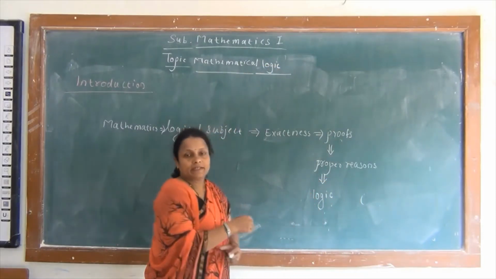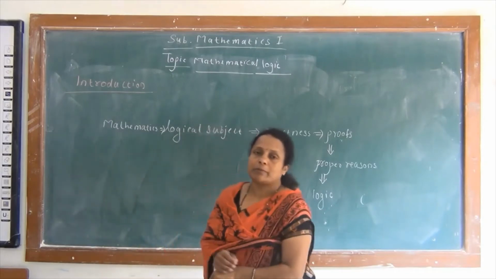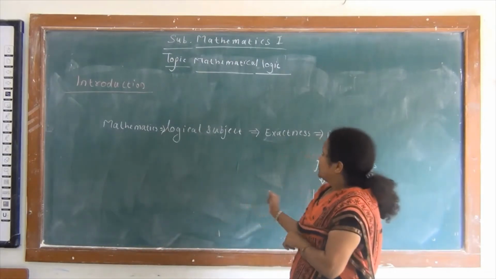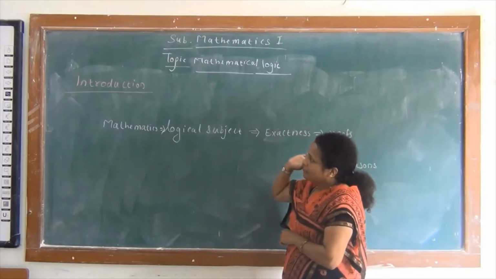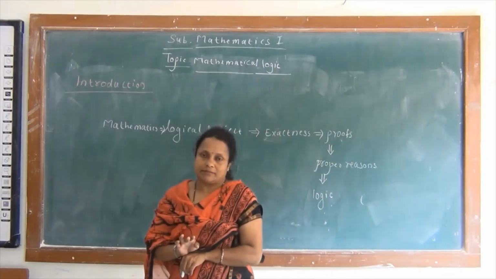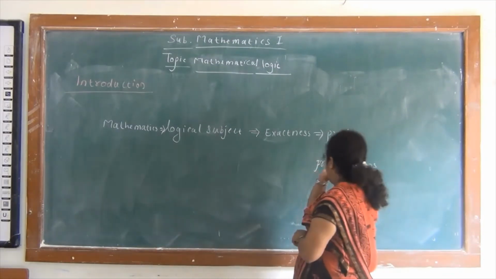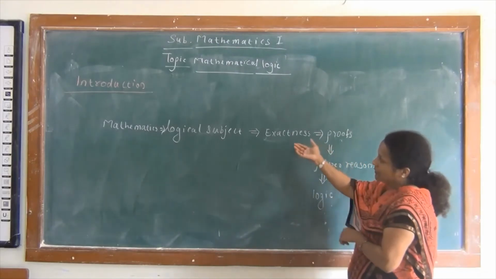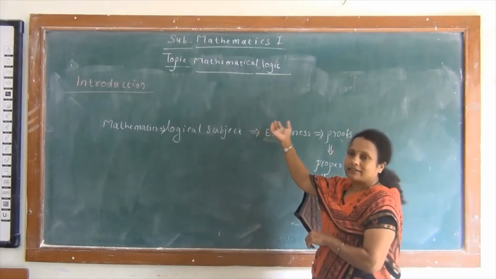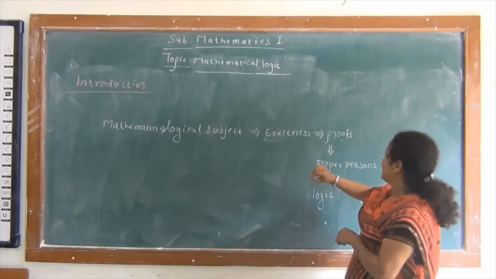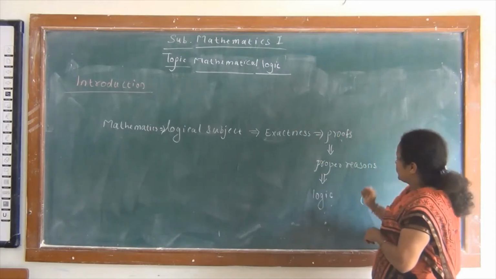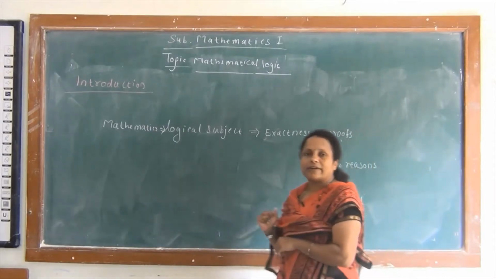This topic carries 8 marks in our question paper by old weightage. So this is a very easy and important topic for our board exams. Here we know that mathematics is a logical subject. It tries to be exact, and for exactness it requires proofs, and proof requires reason, and reason requires logic.